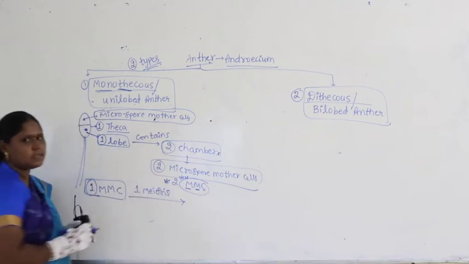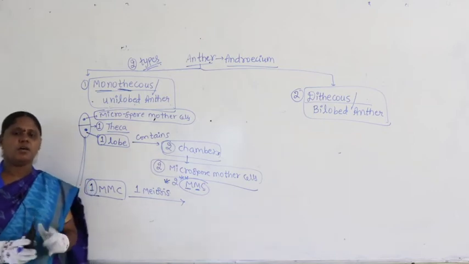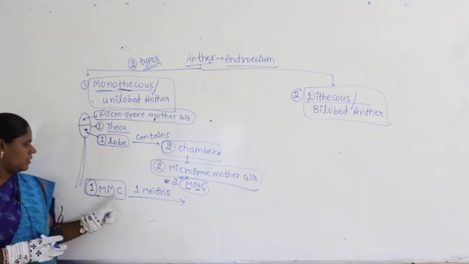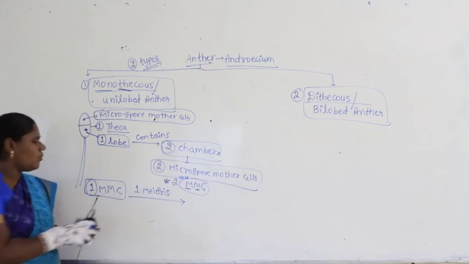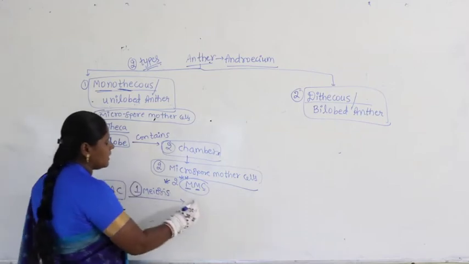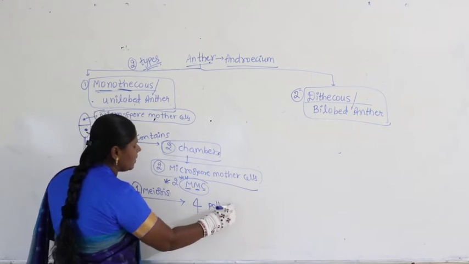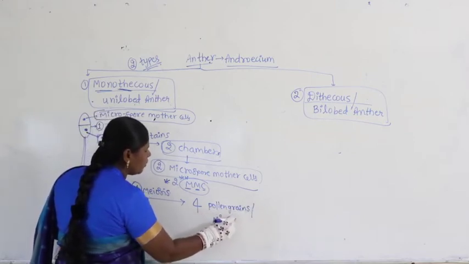In lower classes we studied two types of cell divisions: one is mitosis, the other is meiosis. Here one cell will undergo one meiosis. As you know, one meiosis gives rise to 4 cells. The 4 cells produced here we call pollen grains, or microspores.